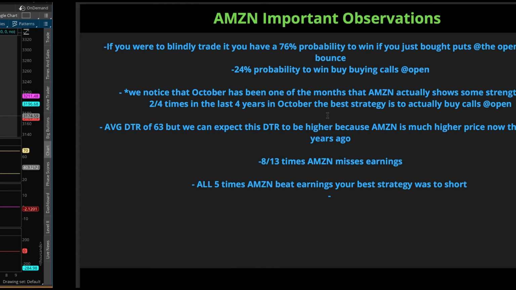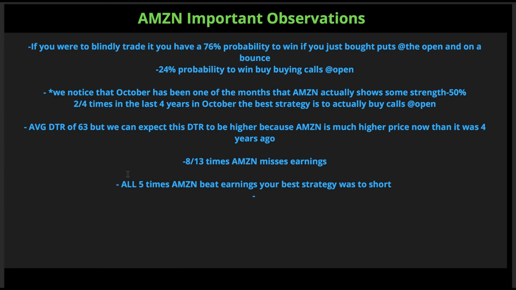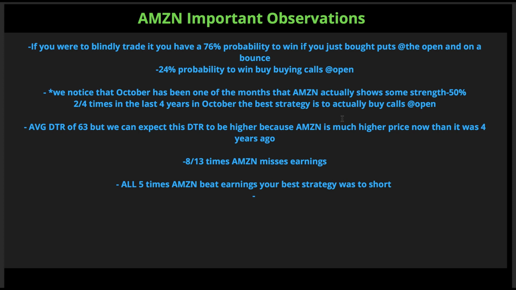Okay, so we're talking about the DTR once the market actually opens. So that's from high of day to the low of the day, 63 DTR. Okay, 8 out of 13 times Amazon misses earnings. Okay, that has nothing to do with today because we actually beat earnings. Okay, but look at this. All 5 times Amazon beat earnings, your best strategy was to short it. Okay, so this plays hand in hand with all of our data.